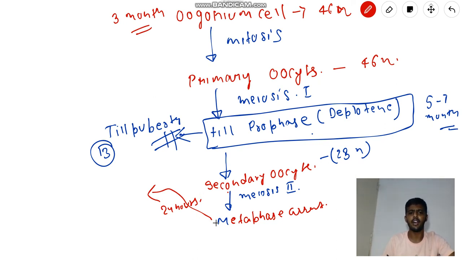If in 24 hours this secondary oocyte gets a sperm, it is going to form the ovum, and if this secondary oocyte does not get a sperm, then it is going to form the corpus luteum.